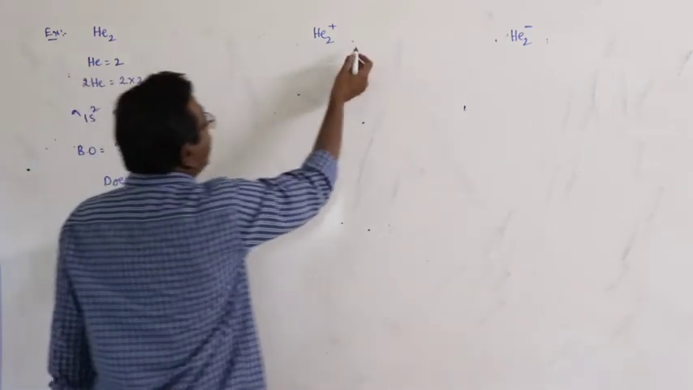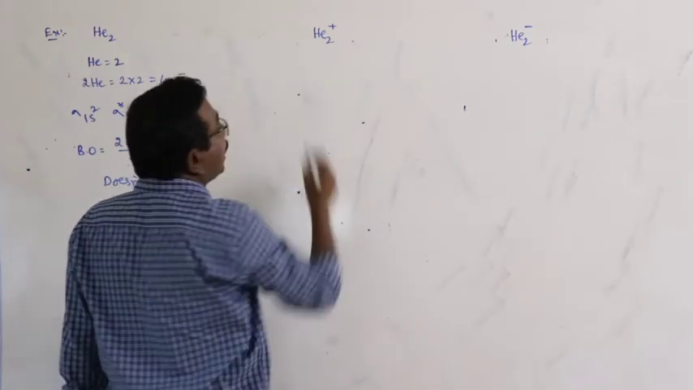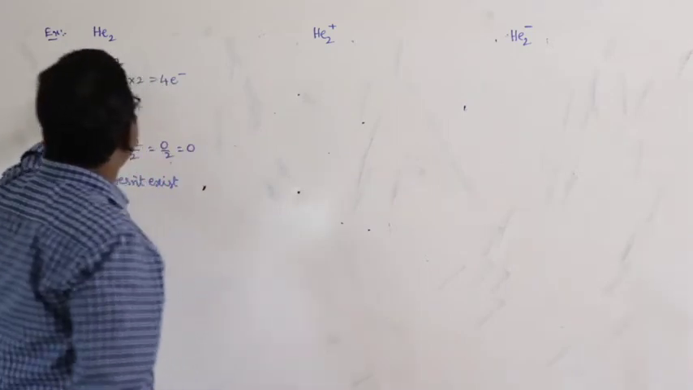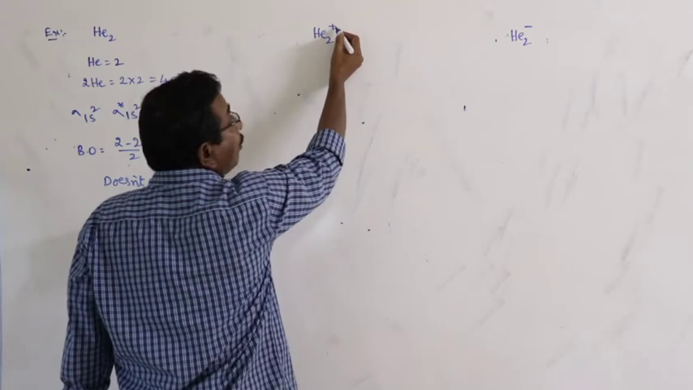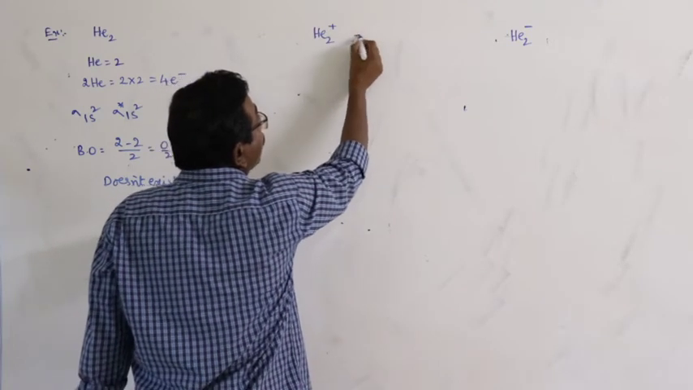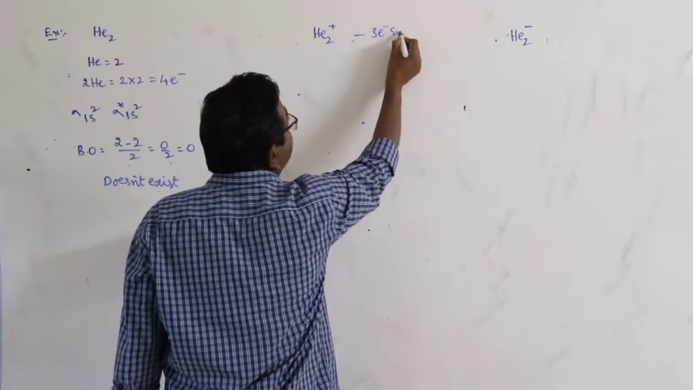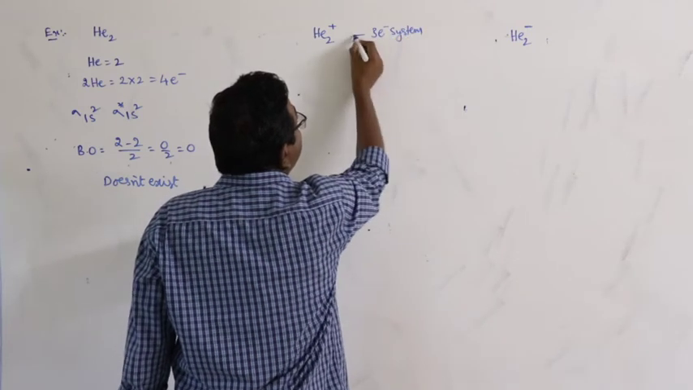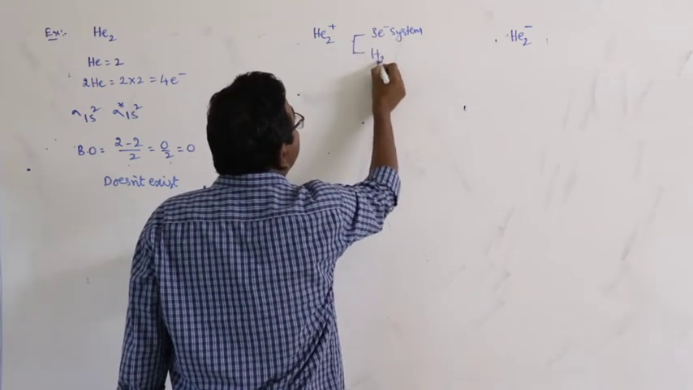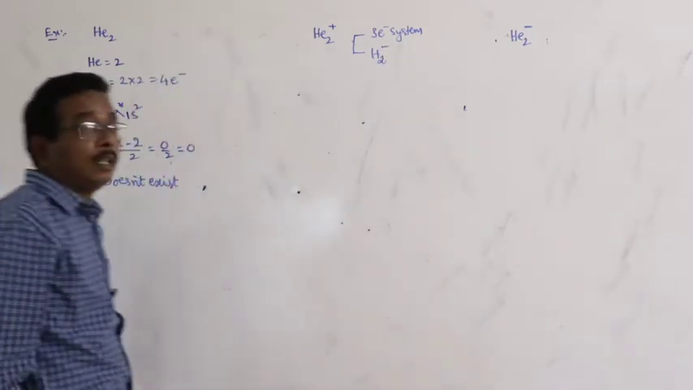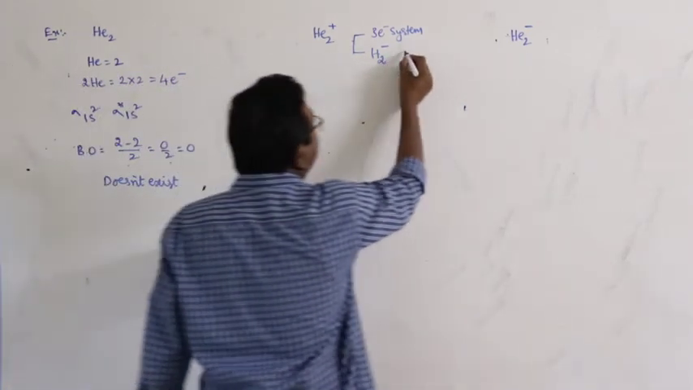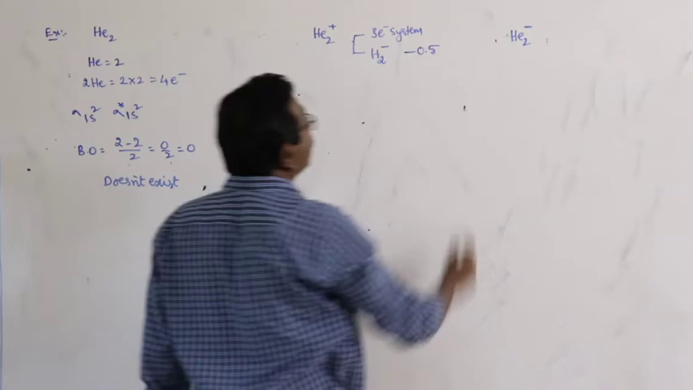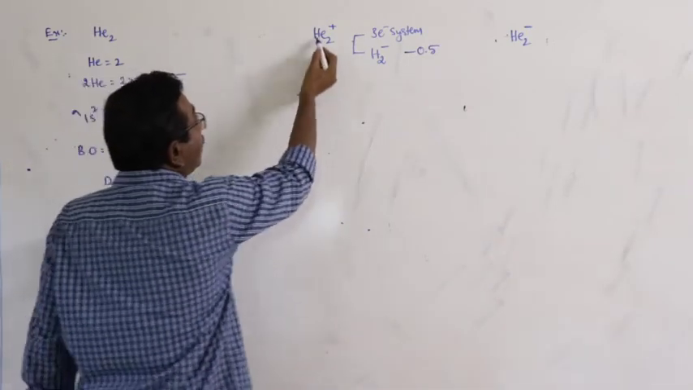Next, He2 plus. 2 helium atoms, each one contains 2 electrons, 2 into 2, 4. 4 minus 1, 1 electron is lost. So that is a 3 electron system. 3 electron system means that is nothing but like He2 minus. What is the bond order of He2 minus? In the previous example, you have to keep in mind, 0.5.